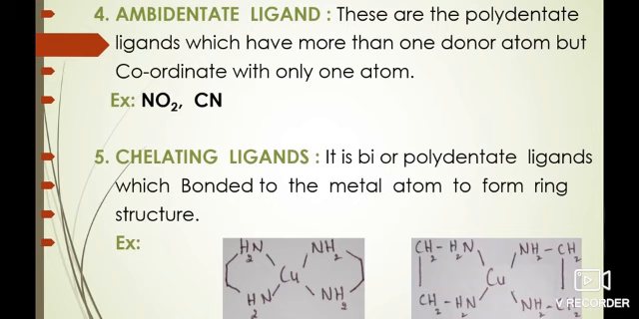The last type of ligand is chelating ligands. It is a bi or polydentate ligand which is bonded to the metal atom to form a ring structure. These chelating ligands produce a ring-like structure called chelates. In the given example, the central metal atom is copper, which is bonded by the four amine groups forming a ring-like structure. We call it chelates. Chelation increases the stability of the complex. This effect we call chelation effect.